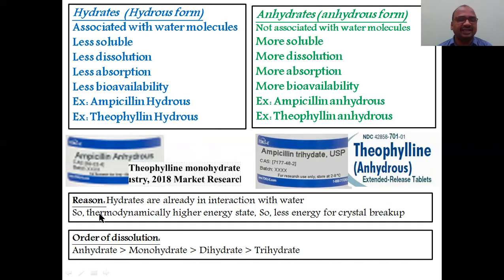And the reason why these hydrate forms are already in interaction with the water, so thermodynamically having a higher energy state, so less energy for the crystal to break up. That point you have to keep in your mind. In order of dissolution, anhydrous forms are more soluble. That point is very, very important. Anhydrous form is more soluble than the monohydrate. Monohydrate has more solubility than dihydrate. Dihydrate has more solubility than the trihydrate.